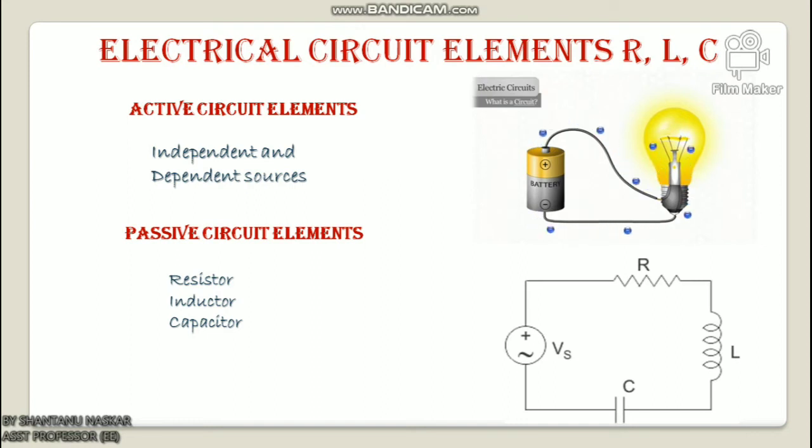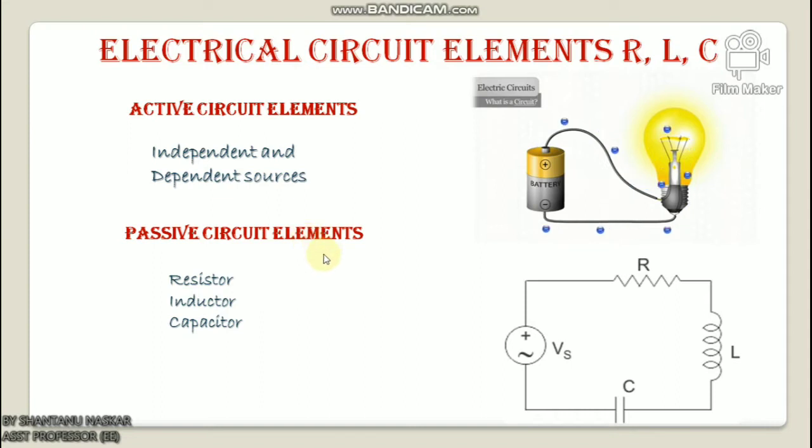An example of a dependent source is a transistor, which provides current to the circuit depending upon the voltage applied to it. Another example is an operational amplifier, which provides voltage depending upon the differential input voltage applied to its terminal.